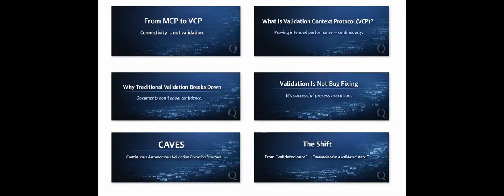This is episode 2 of a series. Episode 1 talked about MCP, Model Context Protocol. Here we're going to talk about VCP, Validation Context Protocol, which augments MCP, and we'll lightly touch upon CAVES. We'll get into that in a moment here.